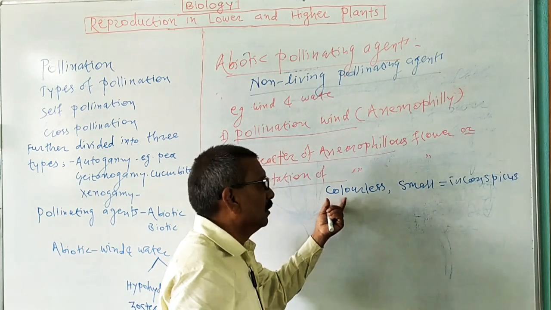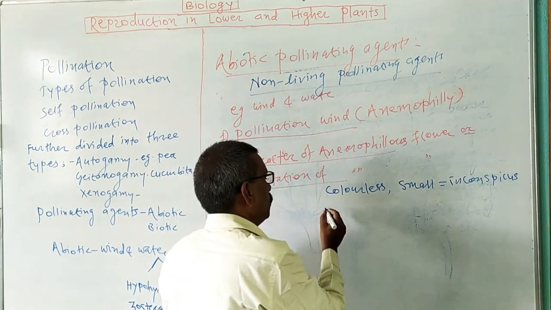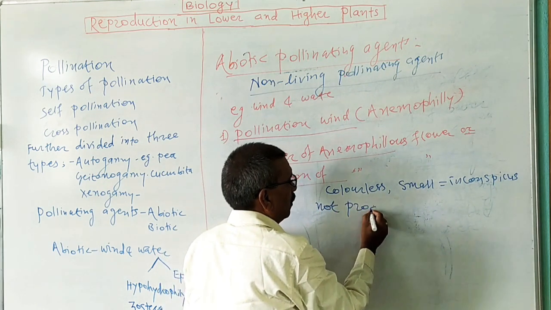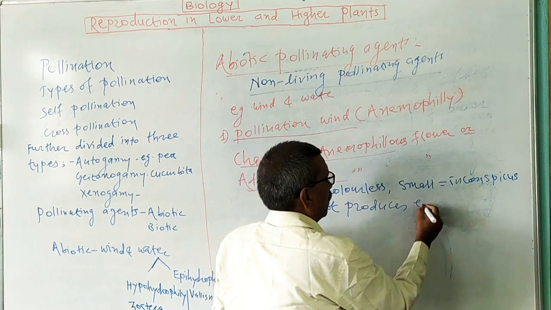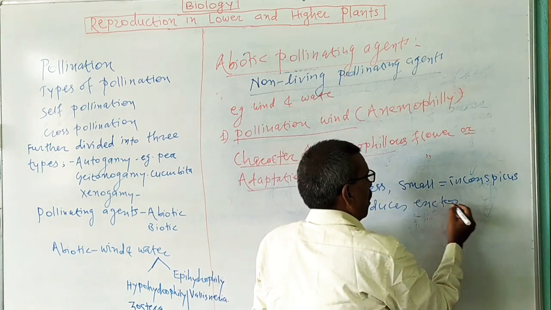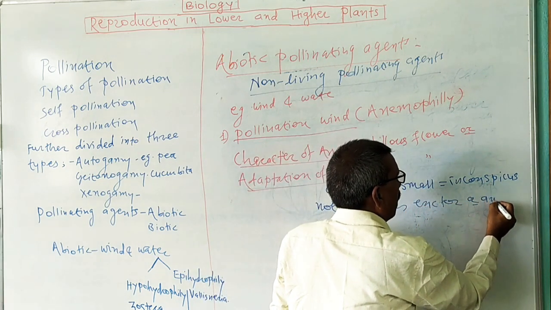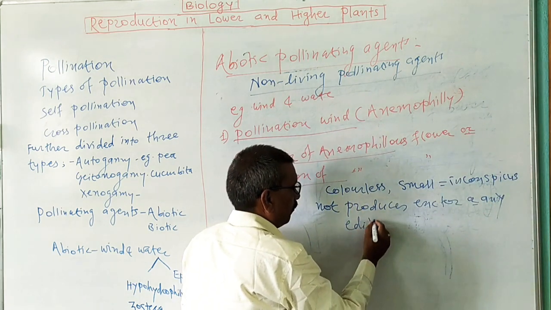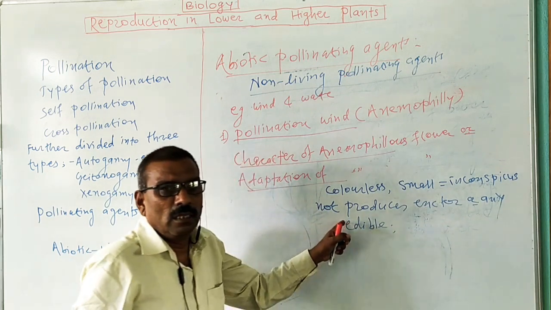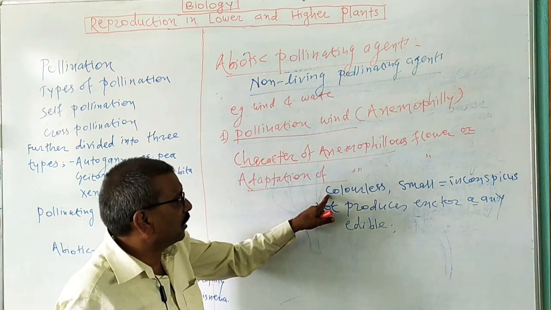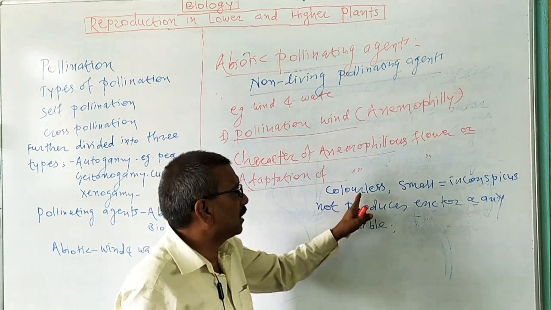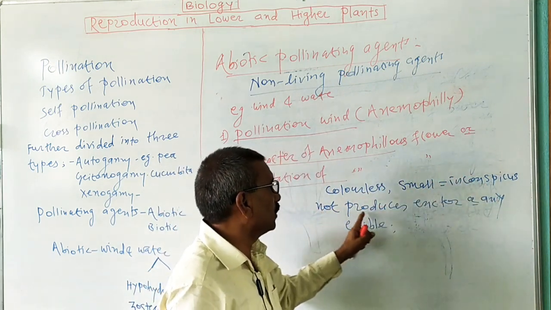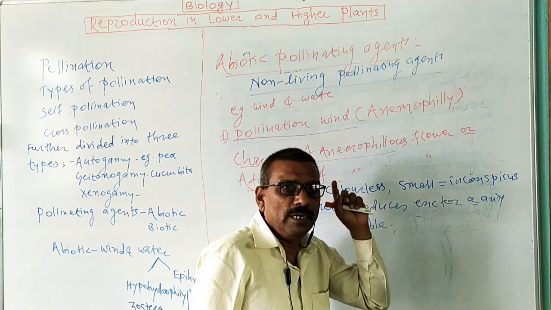Then the next one is, this flower does not produce nectar or any edible part. The first character which we are studying is that these anemophilous flowers are generally colorless and small, known as inconspicuous flowers. They do not produce nectar or any edible part.